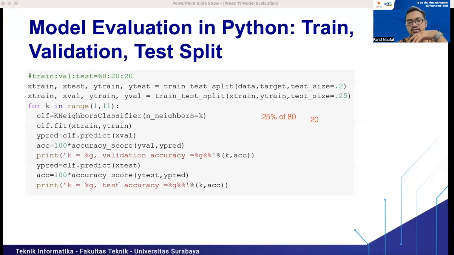The validation accuracy score is something percent, and we also predict the data in the testing set with this KNeighbors classifier.